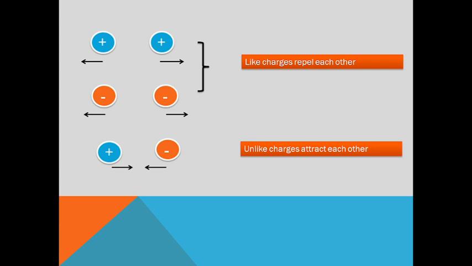Unlike charges, positive and negative, attract each other when they come closer. So the force of attraction or repulsion depends upon whether the charges are like or unlike.